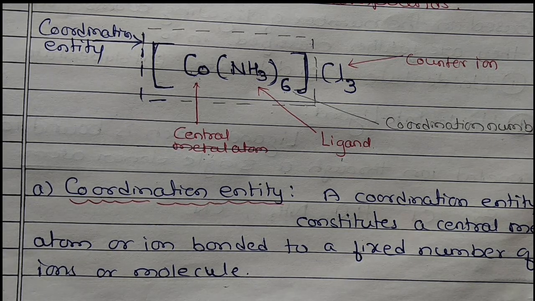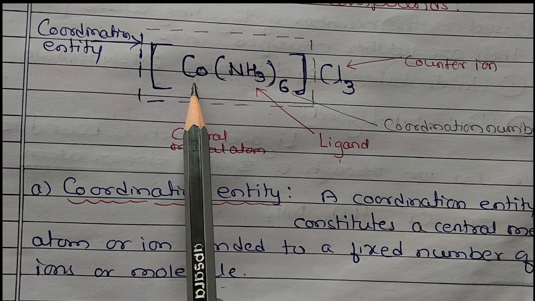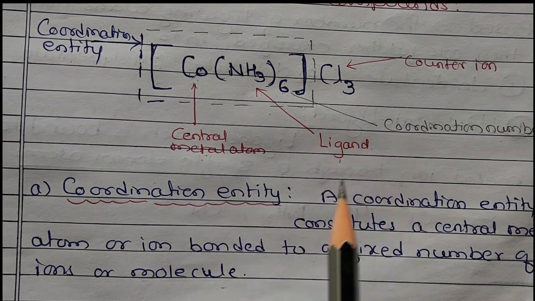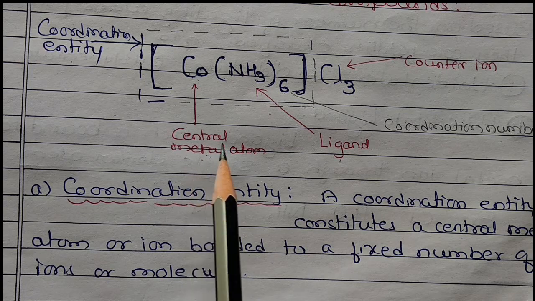So next is the central metal atom. What is the central metal atom? In a coordination entity, whichever is the metal, that is called the central metal atom. So here cobalt is the central metal atom.